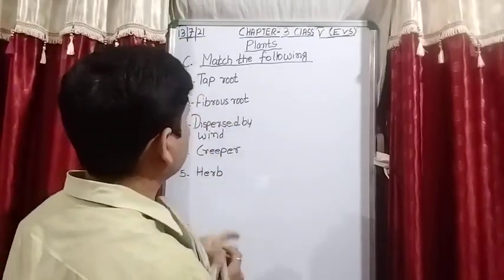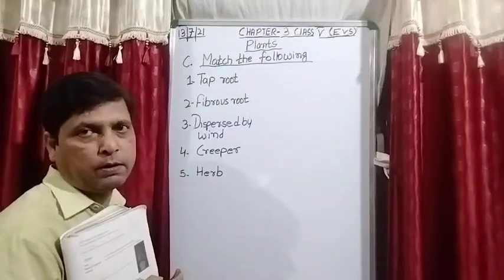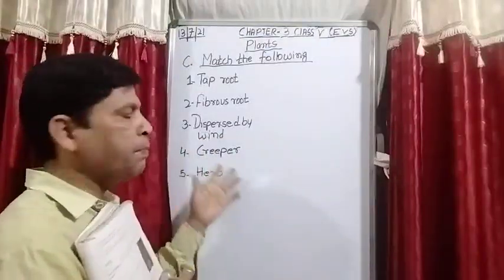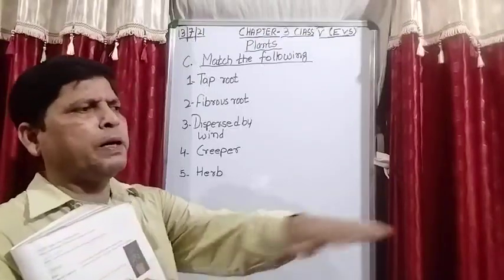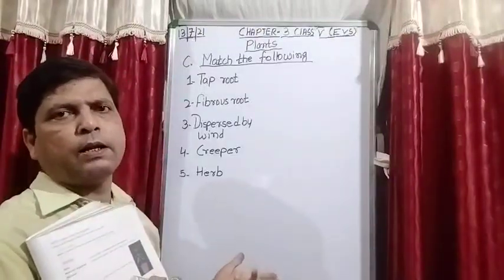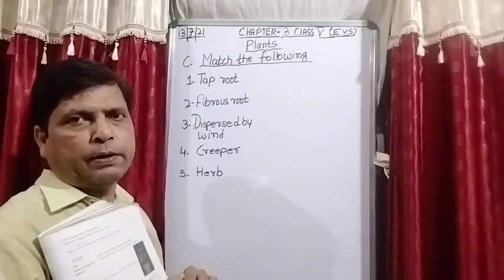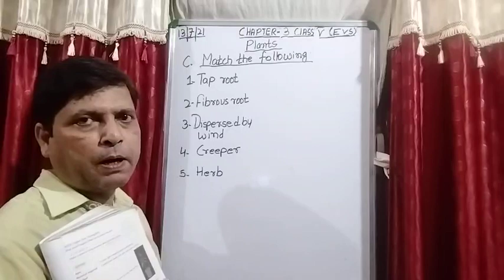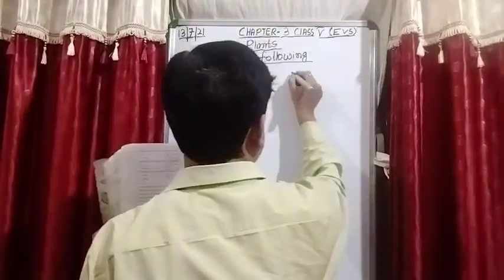Tap roots, fibrous root, dispersed by wind means how the seeds are spread. ठीक है, dispersed means spread. Creepers, plants with the very weak stems and they spread on the ground. That is the reason their name is creeper. Herb, this is the shortest plant. जितने भी प्लांट्स के 5 ग्रुप पढ़ाए थे उनमें सबसे शॉर्ट हाइट के प्लांट्स होते हैं. ठीक है. Now here I write it.